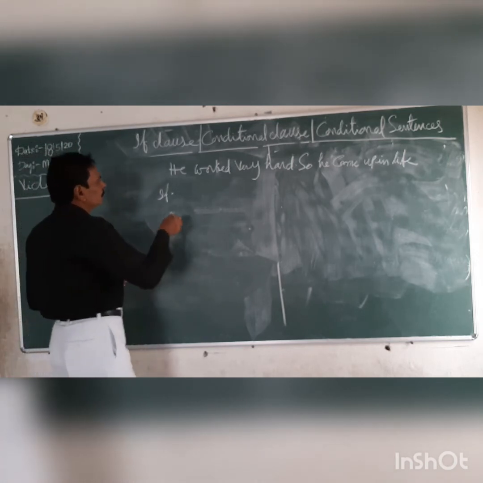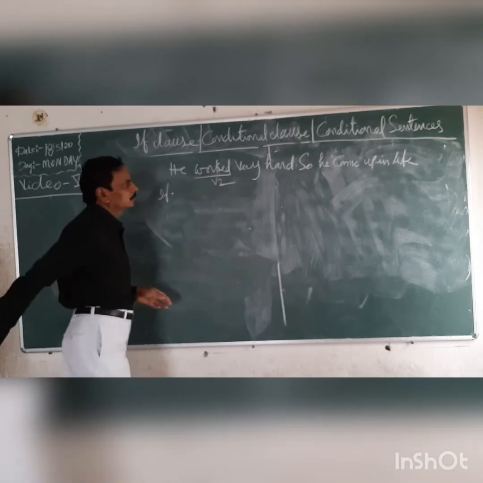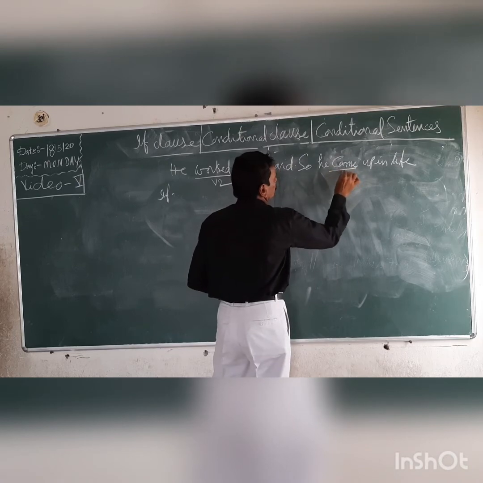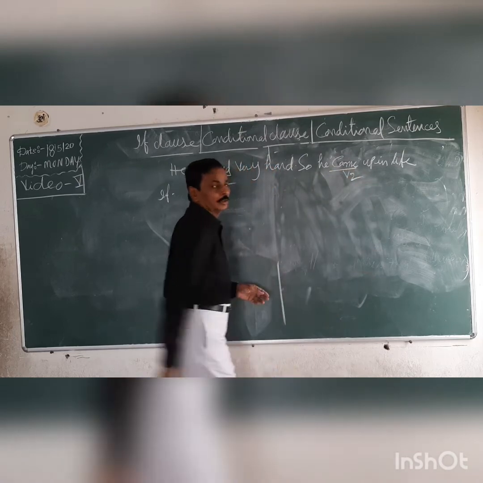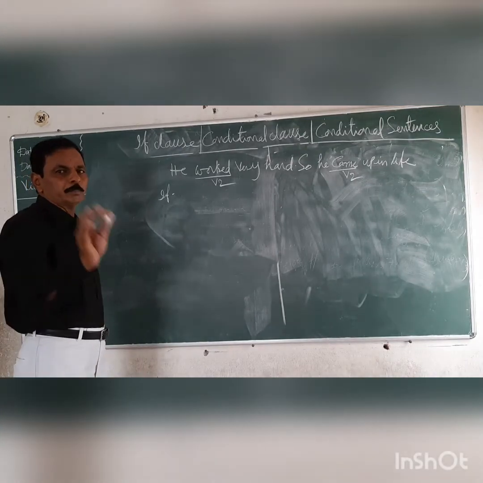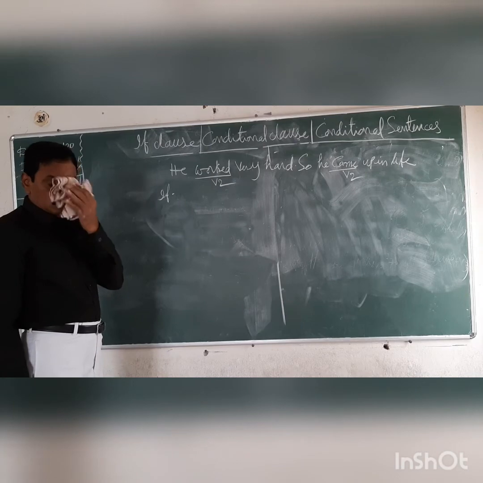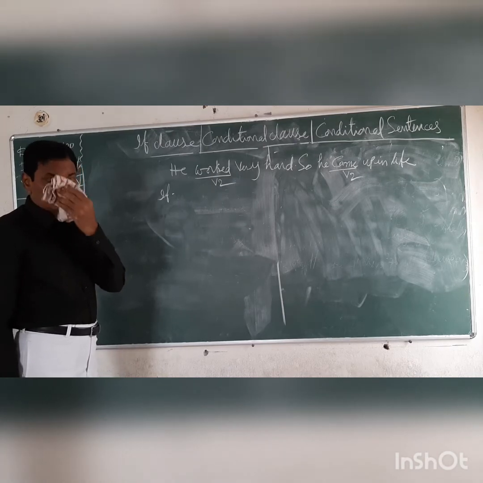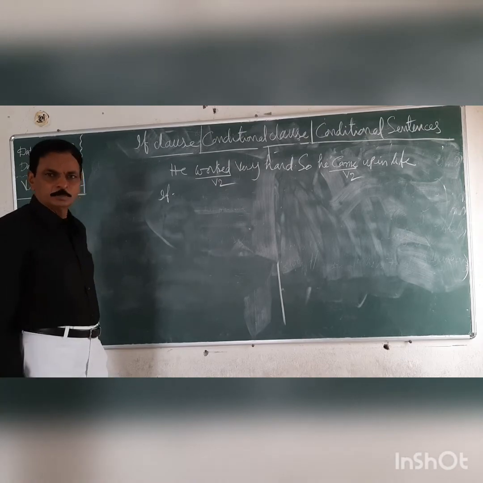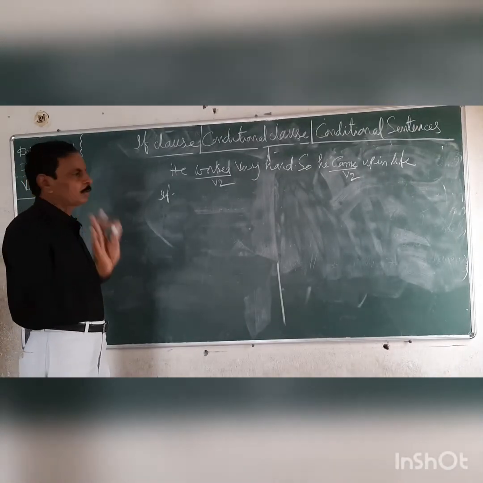First, read the sentence. He worked very hard. Worked is V2, past tense. The second sentence, so he came up. Came is also V2. Two verbs in two sentences are in past tense. So, according to our rules, to which type does it belong? Type 3. If two verbs are in past tense, that sentence should be changed into type 3. That is, the first step is over.